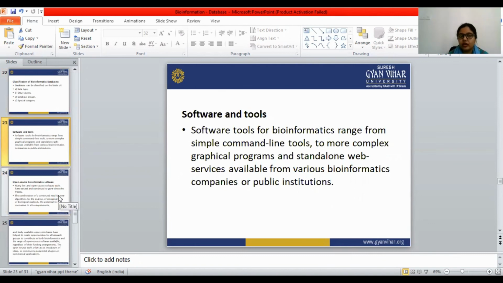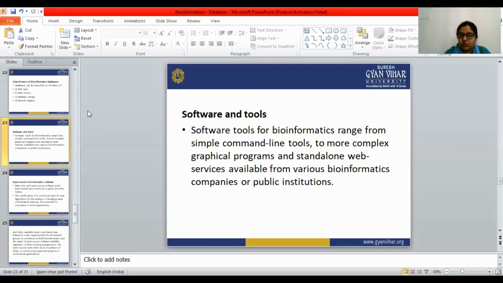Now, the classification of biological databases. Bioinformatic databases depend upon the data type, that is, which type of data is present in a particular database. If protein structure or protein sequence is present in a particular database, that is the data type.